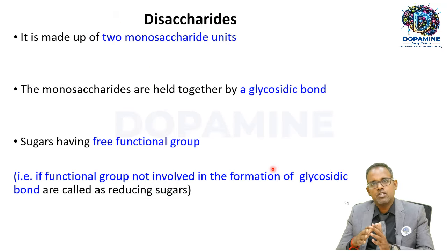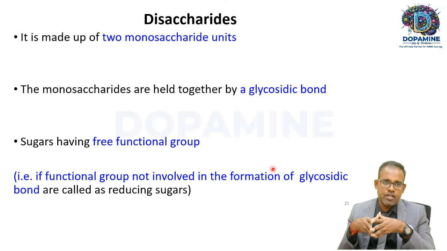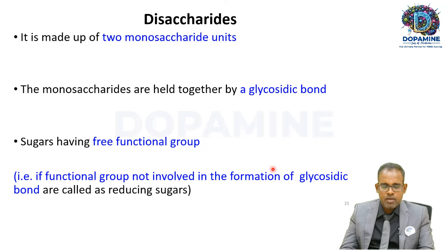Now we have finished monosaccharides so far. Now we are going to disaccharides. Disaccharides are made up of two monosaccharide units. Monosaccharides are held together by a glycosidic bond. Sugars having a free functional group, that is, if the functional group is not involved in the formation of the glycosidic bond, are called reducing sugars. We just now saw it.